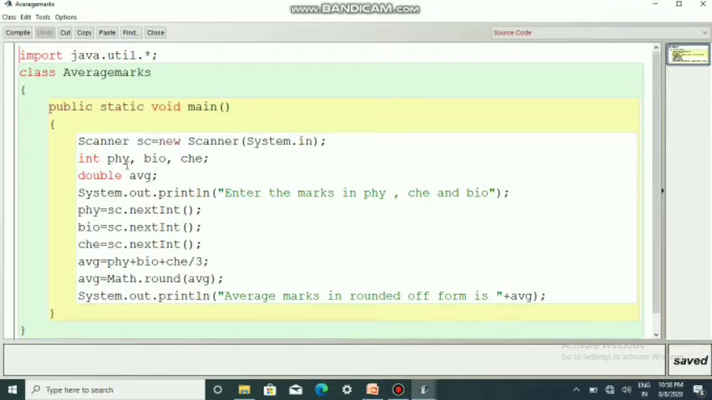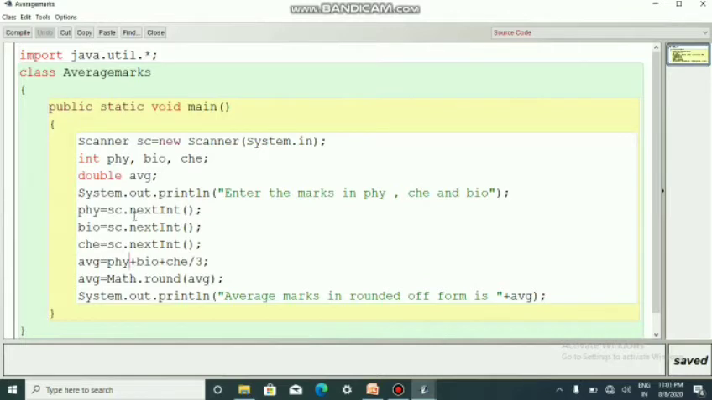Then in physics, biochemistry, double average. So we are asking the marks of physics, chemistry and bio. So physics, chemistry, bio is received in PHY, BIO and CHE. Then average will be calculated, that is physics plus bio plus chemistry divided by 3, and that will be rounded off, and the rounded figure will be printed here in the system.out.println statement. So this is a program.